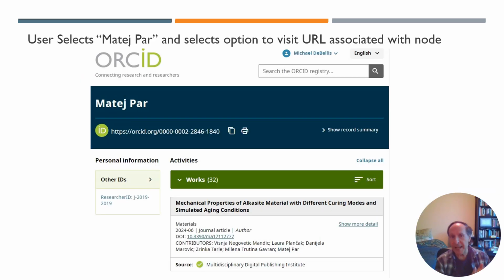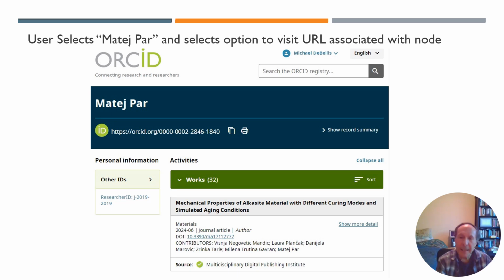One other example is that I can click on any node and use a keystroke to show, is there a URL associated with this node? Again, I'm using Matej Par here as an example. I clicked on him, I did the keystroke to show me the URL associated with Matej Par, and that brought me to his ORCID ID page.